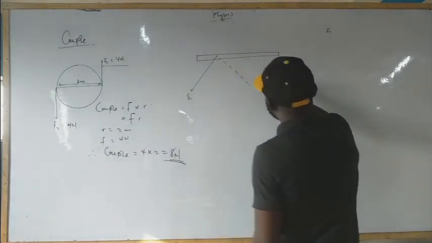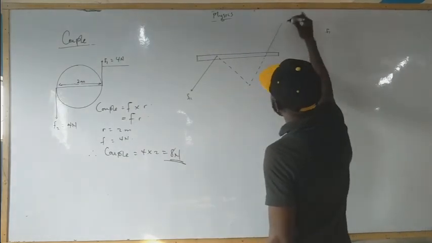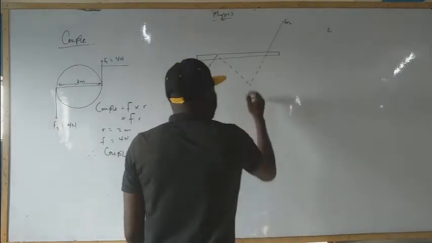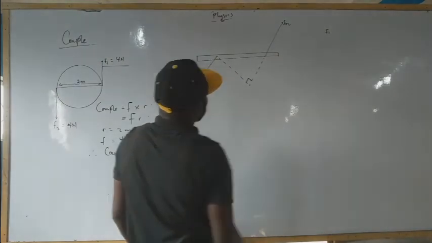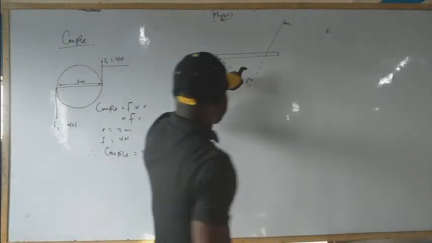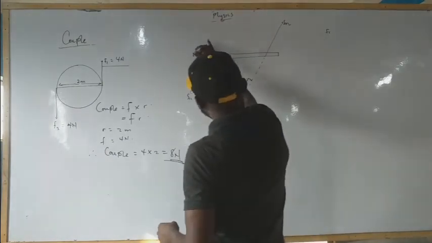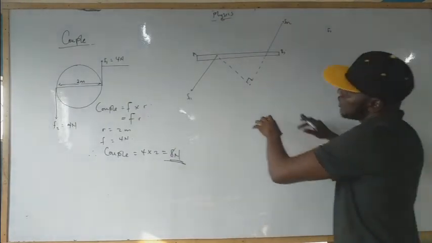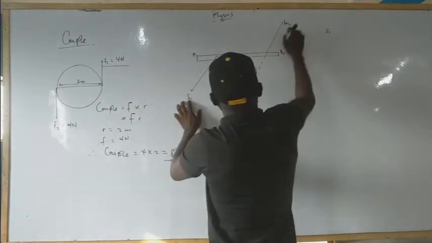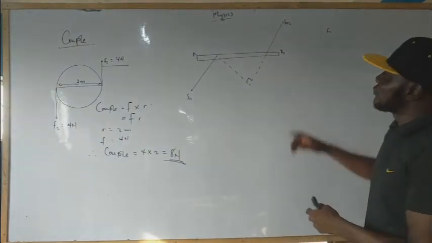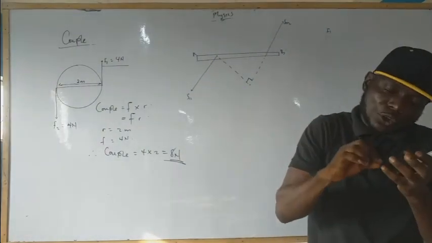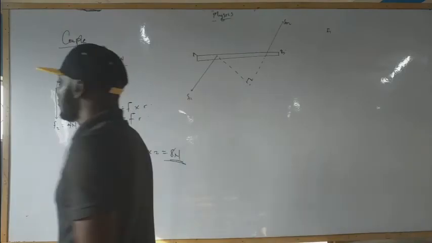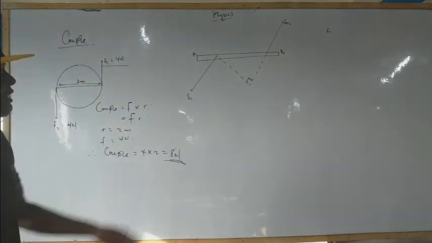Coming up and again down there. Then we have this, which will be F2. This will be perpendicular, that is at an angle of 90 degrees. We call this point A and this point B. So the moment will be the couple of two parallel forces acting not in the same direction, but in different directions. That's what we call two parallel but equal forces. Can you see that? They are equal. This is another example.